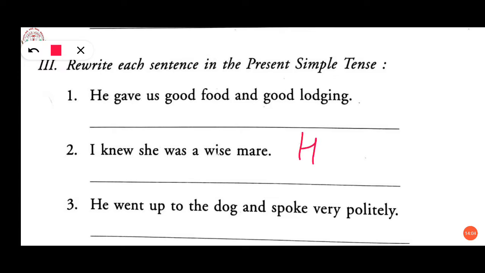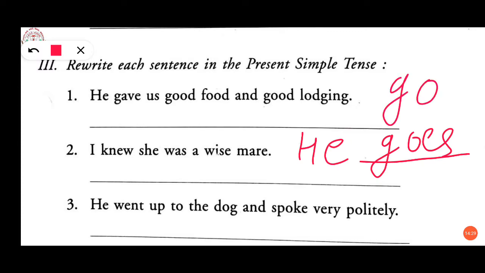If we are using he, this is the third person. He means we are talking about the third person. If we have taken any word like he, then: he goes to school. What have we added here with the verb?